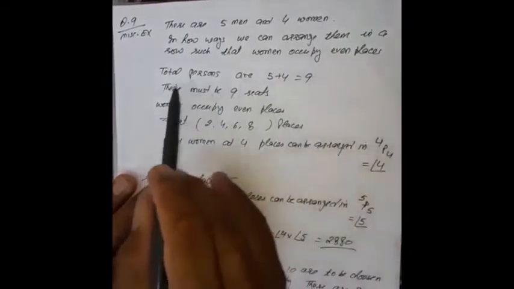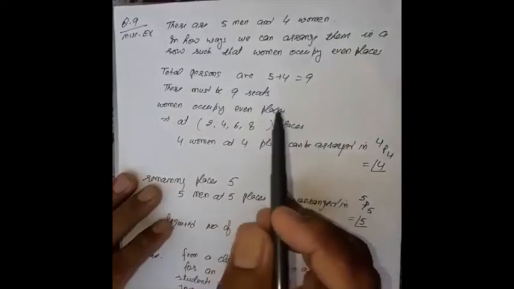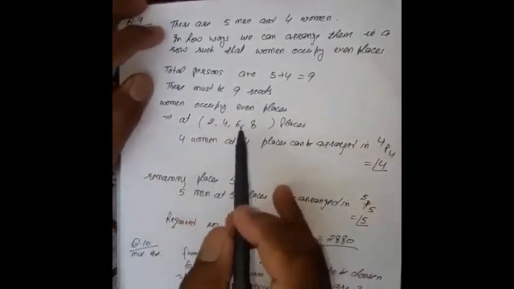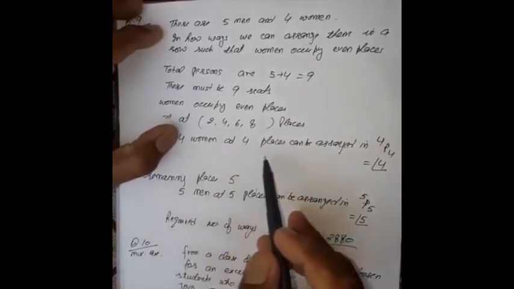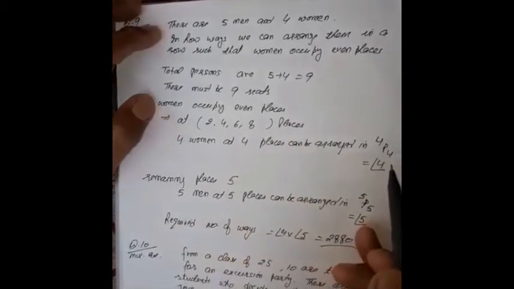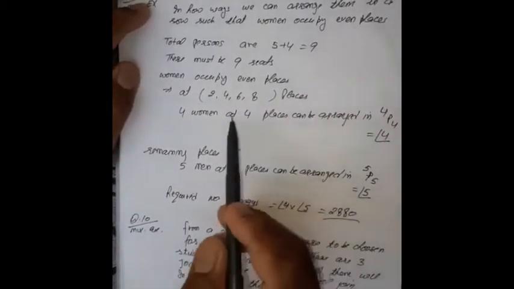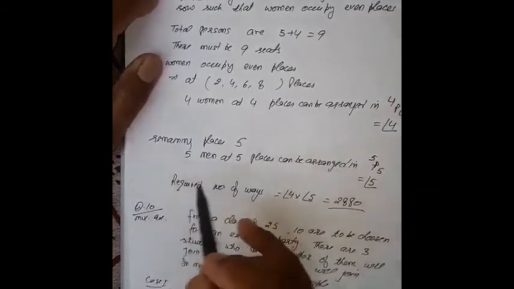So out of 9 places, even places are 2, 4, 6, 8. It means 4 women at 4 places we have to arrange. There are 4 places only, and 4 women at 4 places can be arranged in 4P4 ways, that is 4 factorial. Now remaining 5 places, there are 5 men, so 5 men should be arranged at 5 places, and this can be done in 5P5 ways.